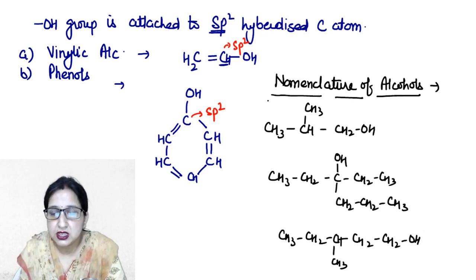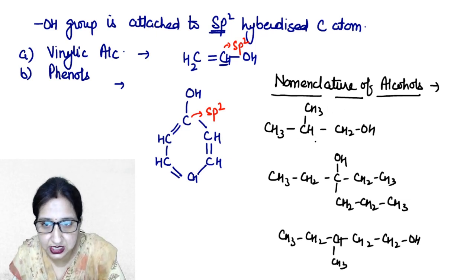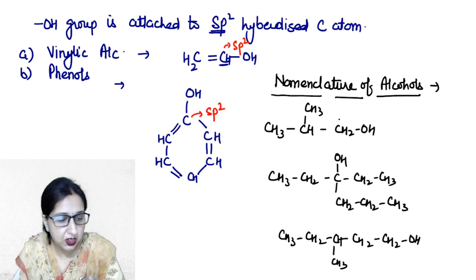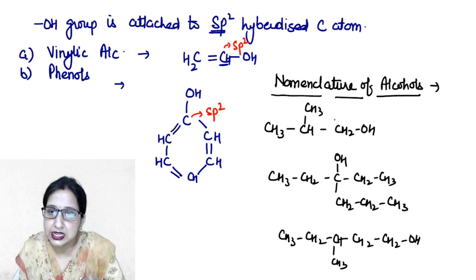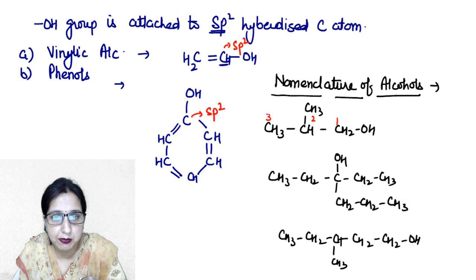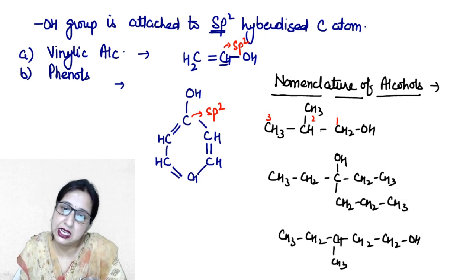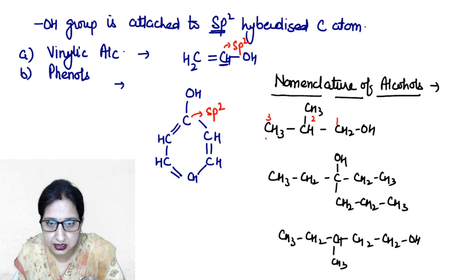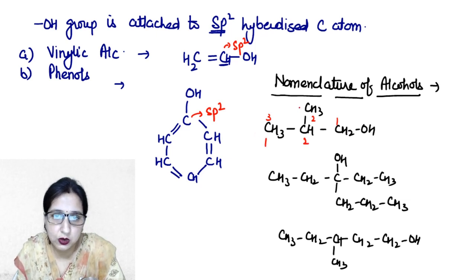देखो बेटा, first thing is that we have to select the longest chain in which carbon containing the hydroxyl group is present. So we can select it as 1, 2, 3 or 1, 2, 3. Maximum 3 carbon will be present in a chain. ठीक है? We can start the numbering as this way also, 1, 2, 3.